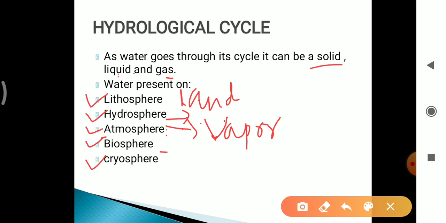Biosphere: in living things also, water is present. Cryosphere: cryo means frozen, in the form of solid. Water is present in ice, snow and glaciers.